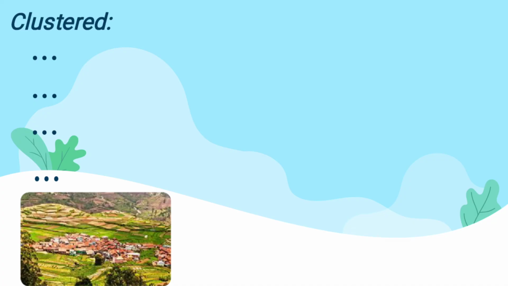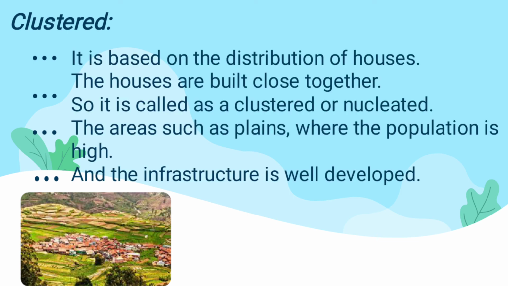The next is the clustered area. The distribution of houses based on that is called clustered houses. The houses will be built close together. We can see this in areas of high population, and the infrastructure also will be well developed. So you can see the picture I have mentioned here.